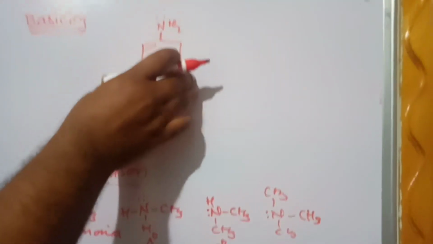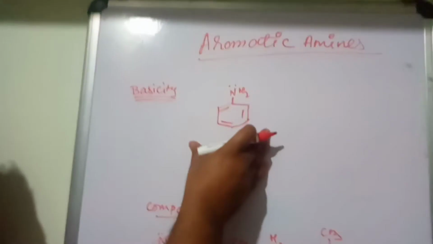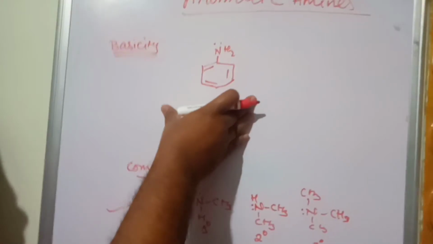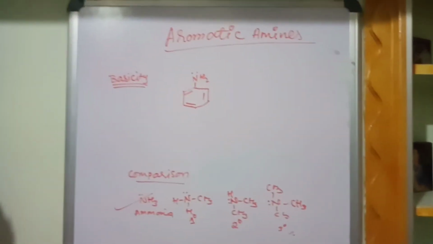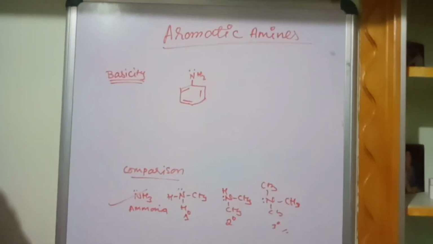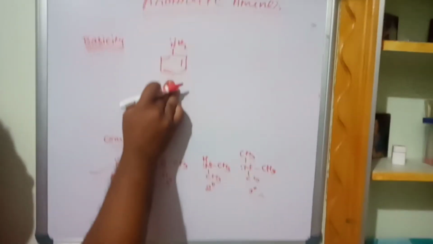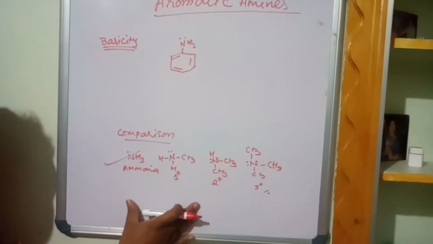I have taken only one example, aniline. Aniline is basic in nature, but it is weaker as a base than aliphatic amines. This is an example of an aromatic amine, and this is an example of an aliphatic amine.